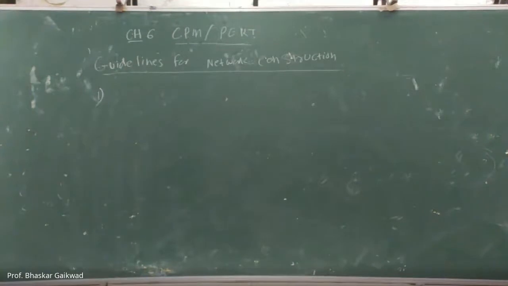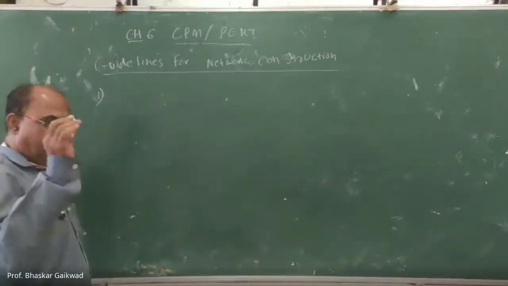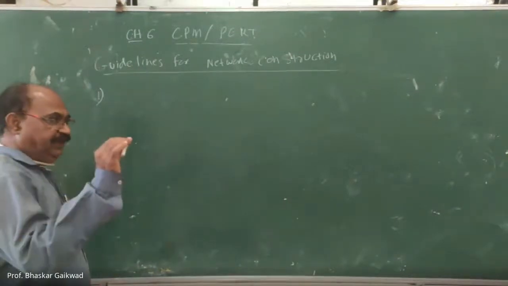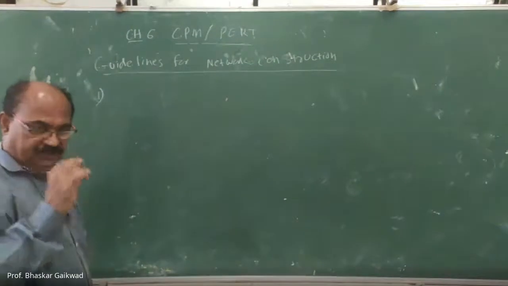Suppose one activity is there. So what is actually an activity? I am writing this word on this blackboard.